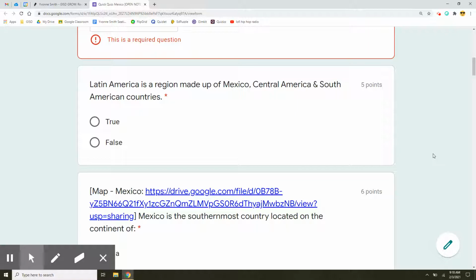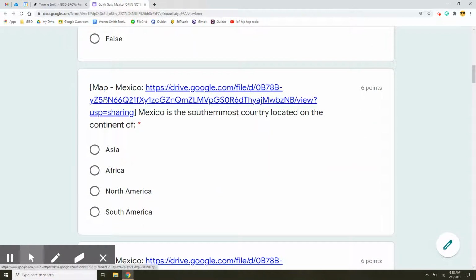True or false? Since this is open notes, if you do not know the answer to this question, you might want to open up a browser tab and Google Latin America map and see if it's made up of Mexico, Central America, and South America. Next, click on this map of Mexico to help you answer the question, Mexico is the southernmost country located on the continent of Asia, Africa, North America, or South America.